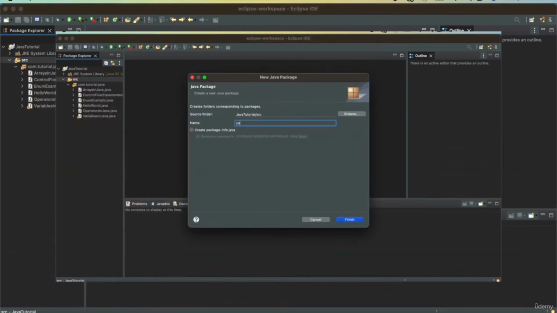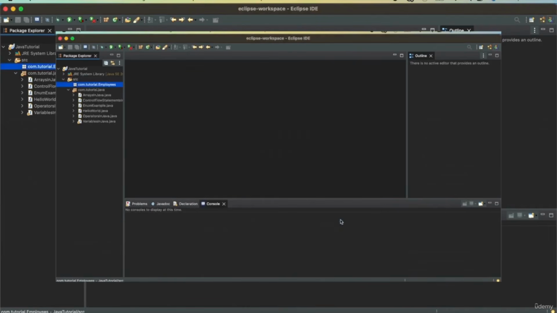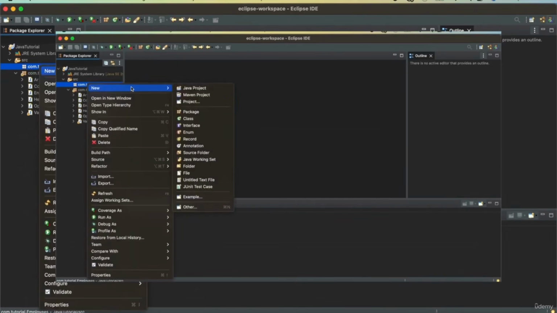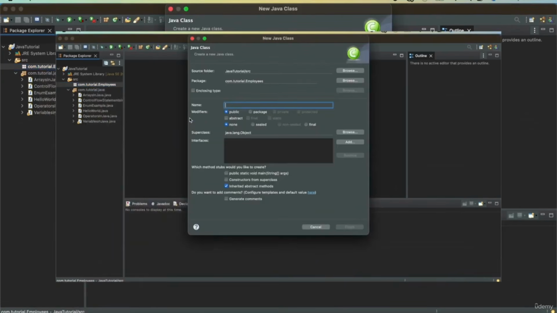The name of the package will be com.tutorial.employees. So in Eclipse, I have this package created. In this package, I want to create a class, which will be an employee class.